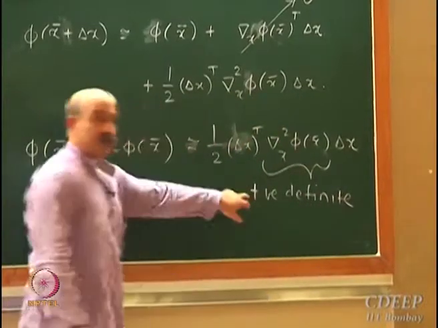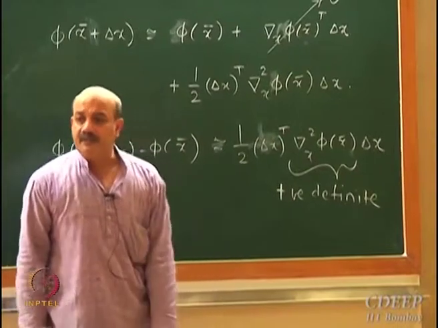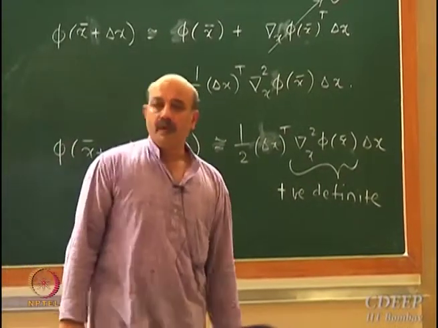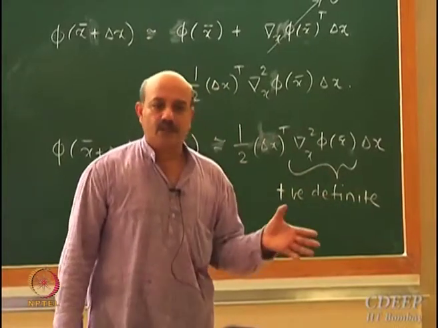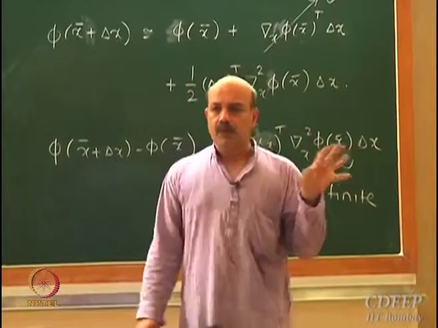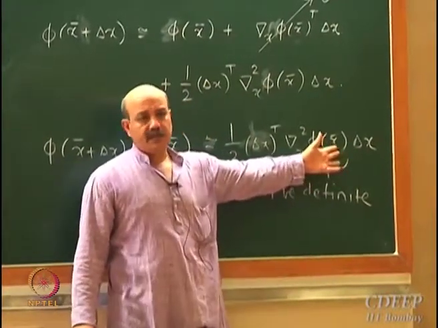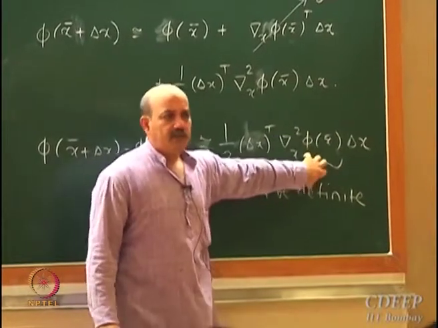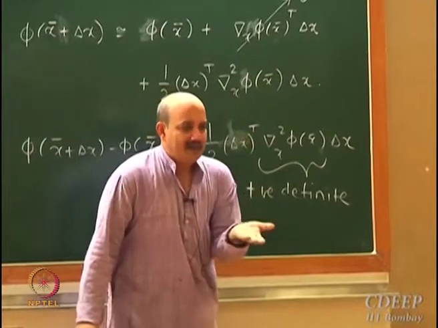What is the definition of positive definiteness? X transpose Ax is always greater than 0 for any non-zero x. Any direction I try to move, this will always be positive. That is a positive definite matrix. If this is always positive, irrespective of whichever direction I try to move away from x bar, then x bar is a minimum.